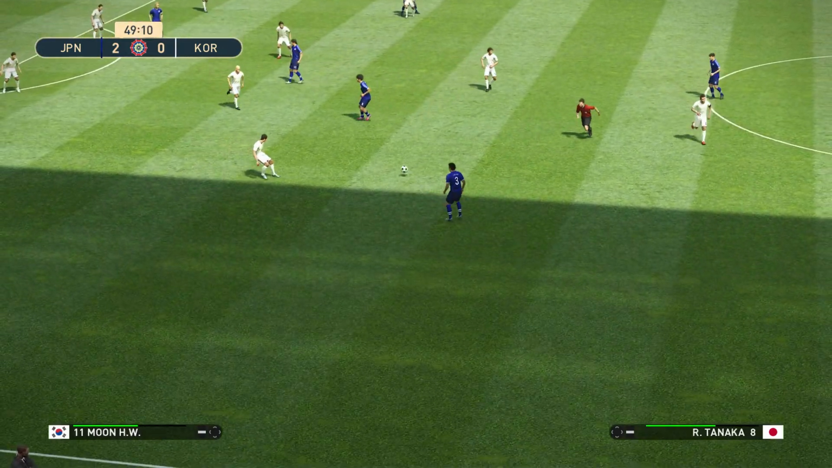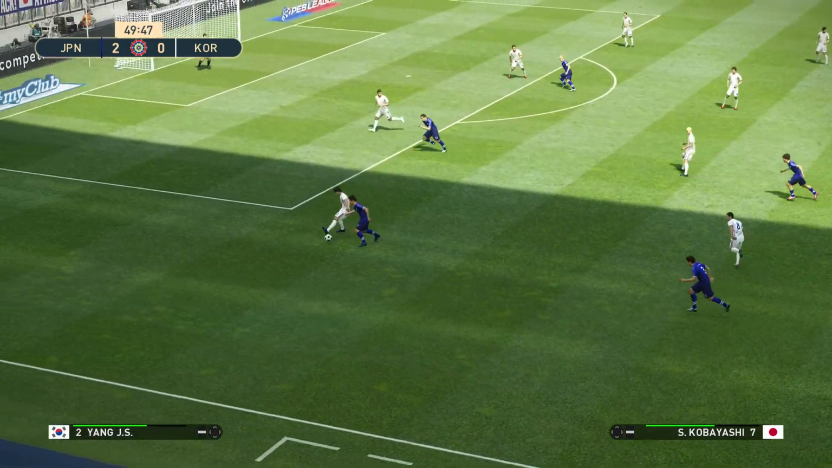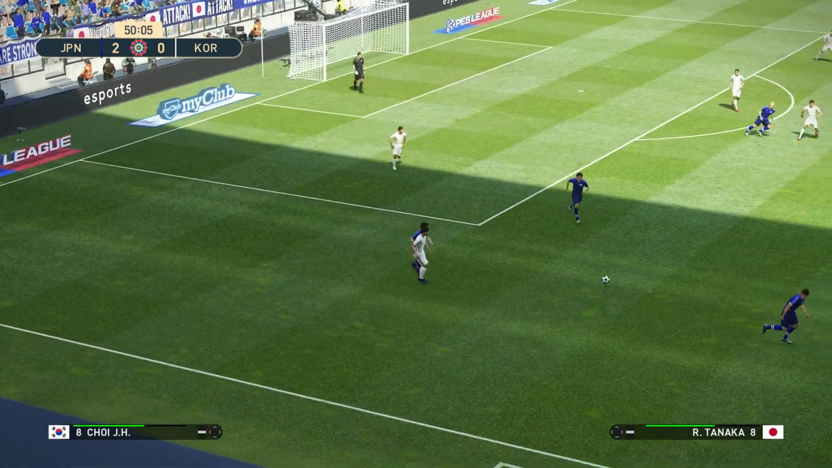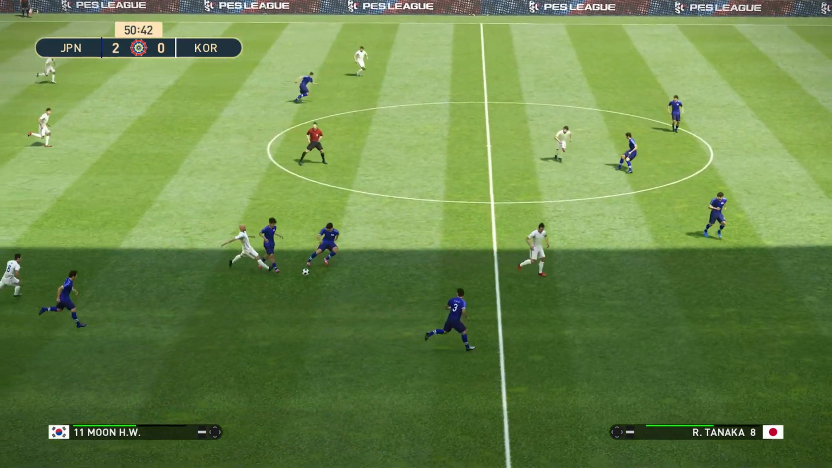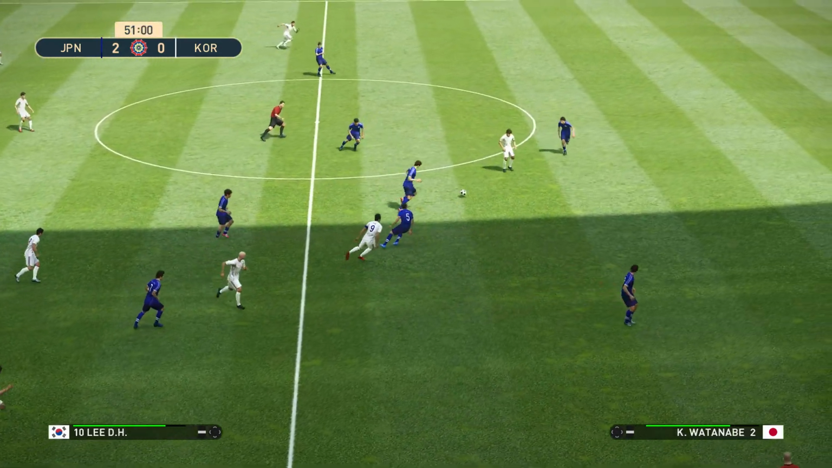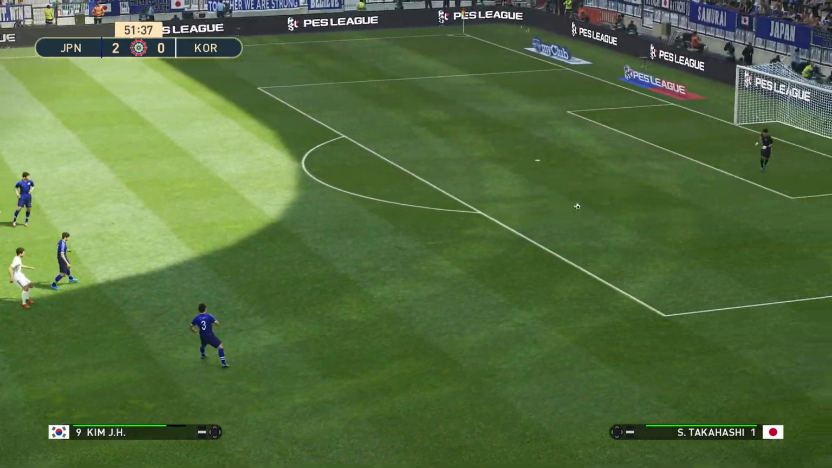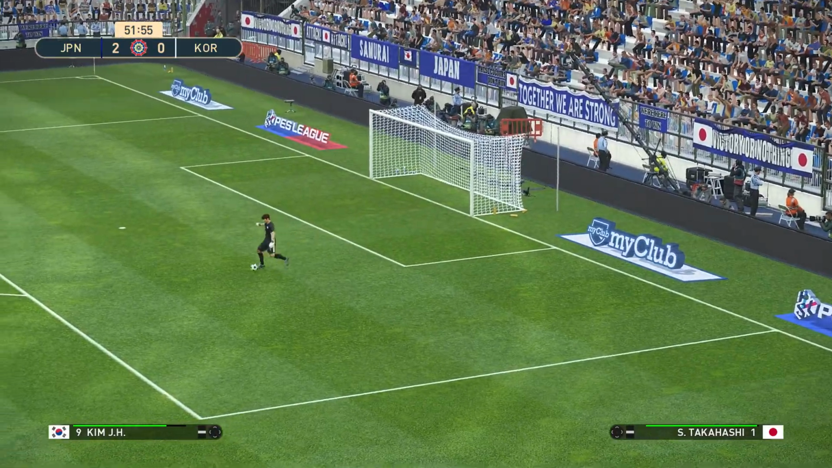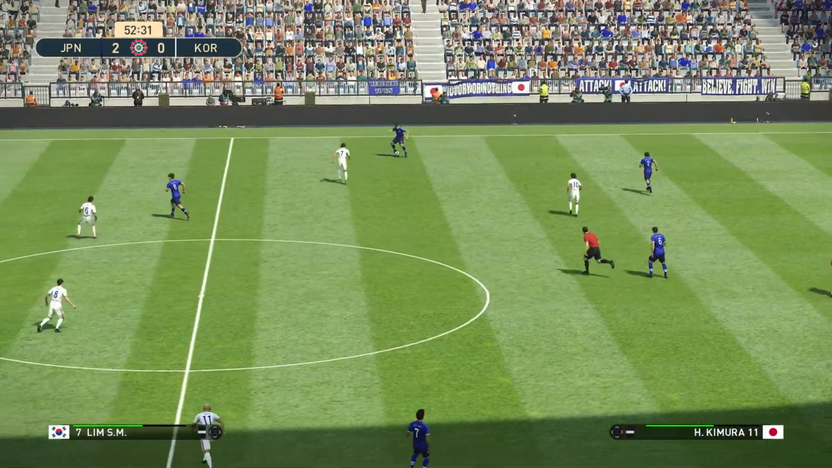Here's Yoshida. Tanaka. Kobayashi, he loses possession to Yang. Kim. Kim again. And the defender will get to that. And it's back to Takahashi. Japan will start this build up from the back again.